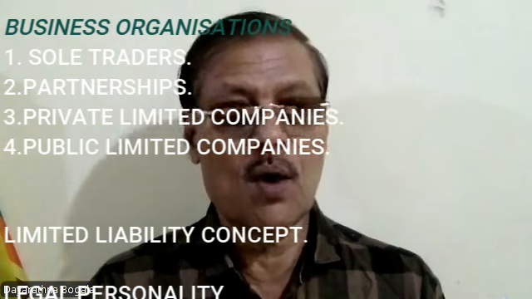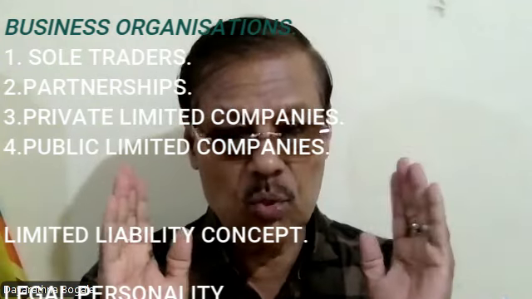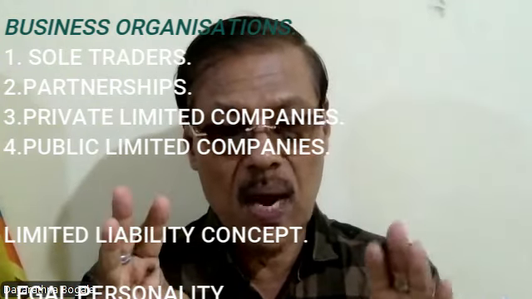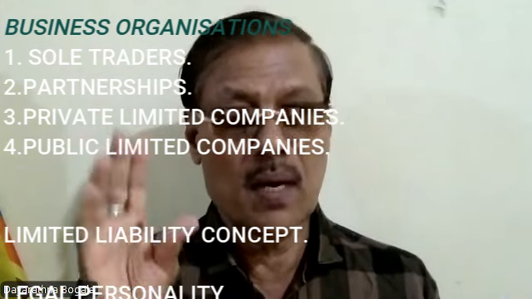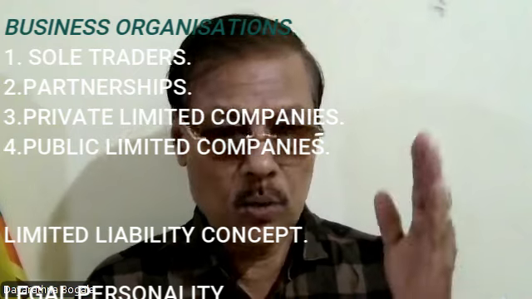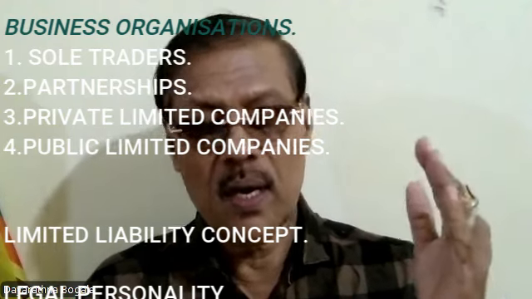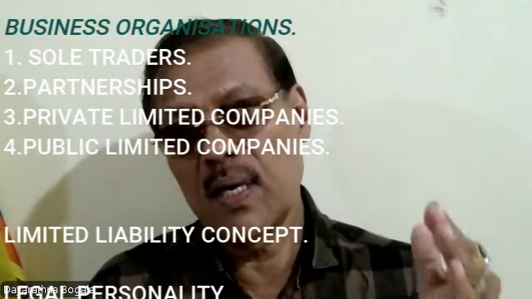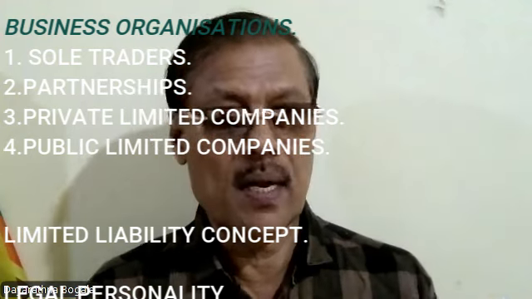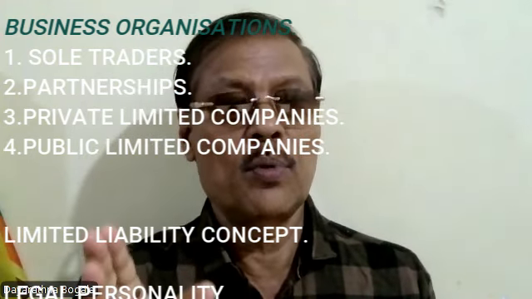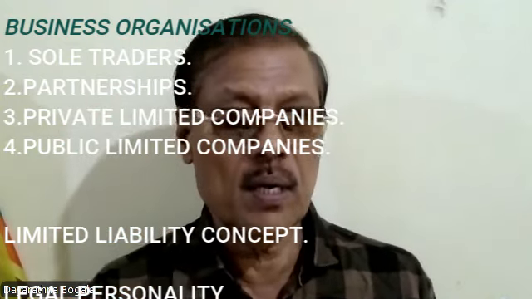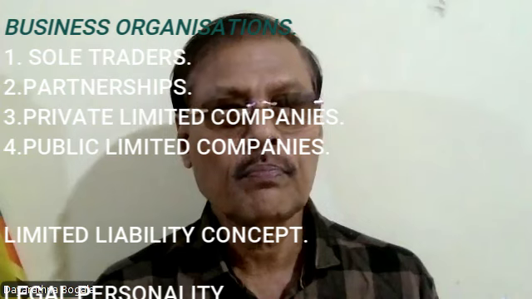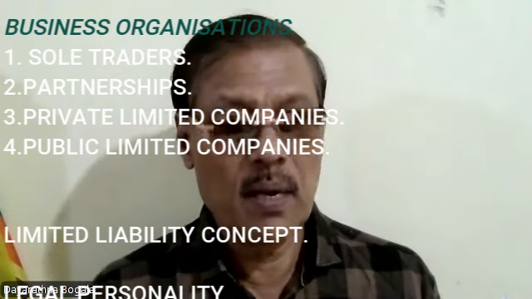Children, don't get confused. Now, I told you business organizations can be divided into three parts, mainly private sector business organizations: sole trader, partnership, and companies. So, sole trader: single owner, unlimited liability, less capital you can collect. Partnership: you can collect a little more capital than a sole trader because there are more people there, but that also has unlimited liability.